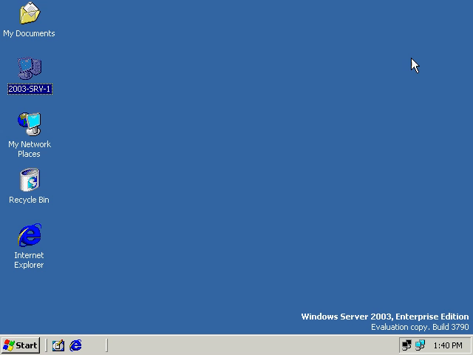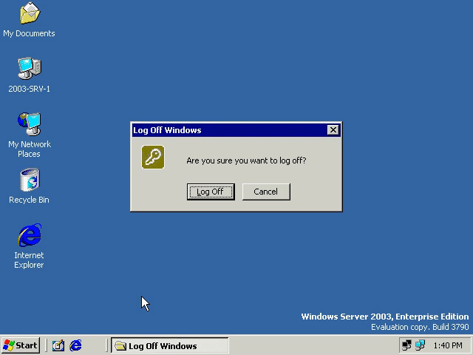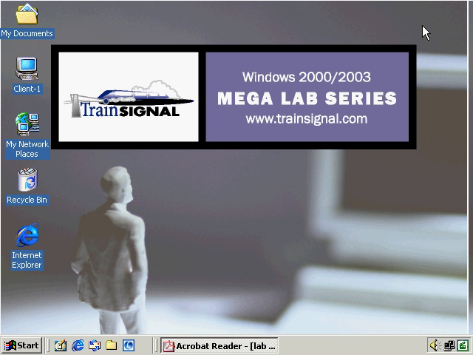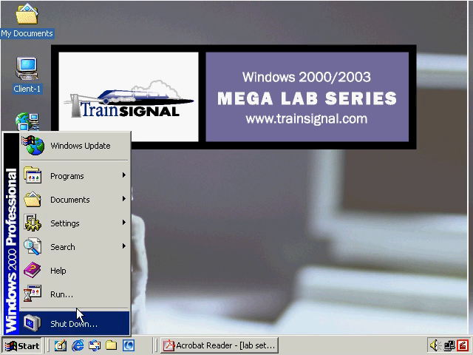Okay, so I've shared that out. I'm now going to log off this machine and get back over to our Windows 2000 base system. Now, I've got two choices once again. I can either install off of the CD, or I can install off of the network share. In this case, I'm just going to install from the network share.